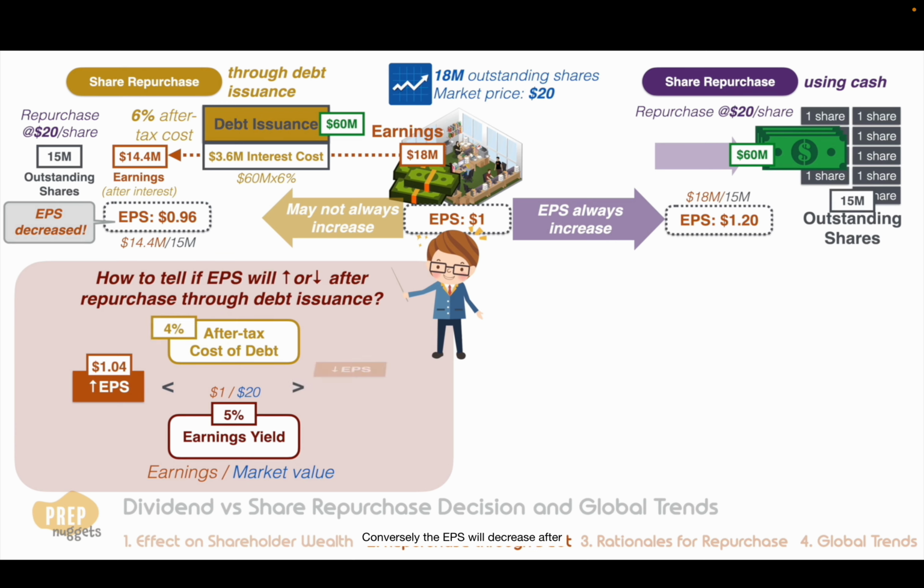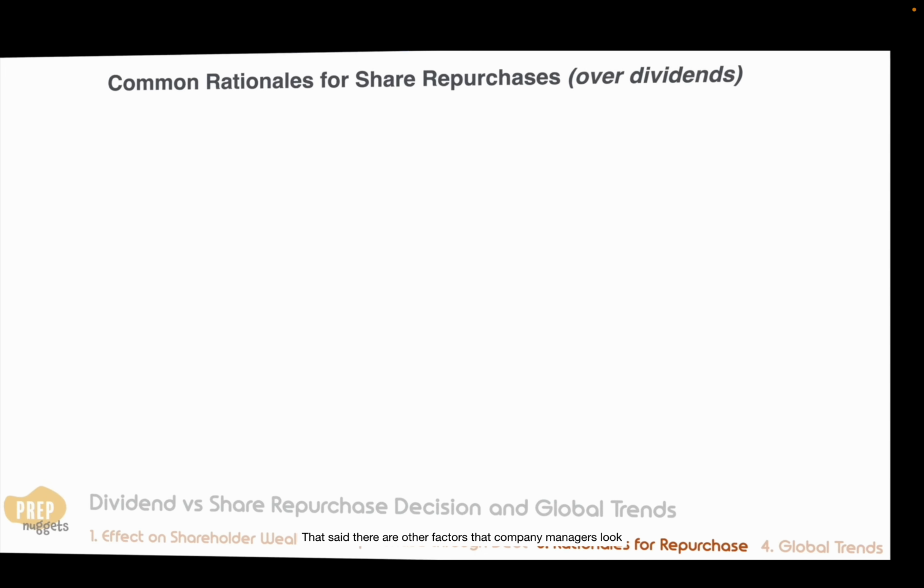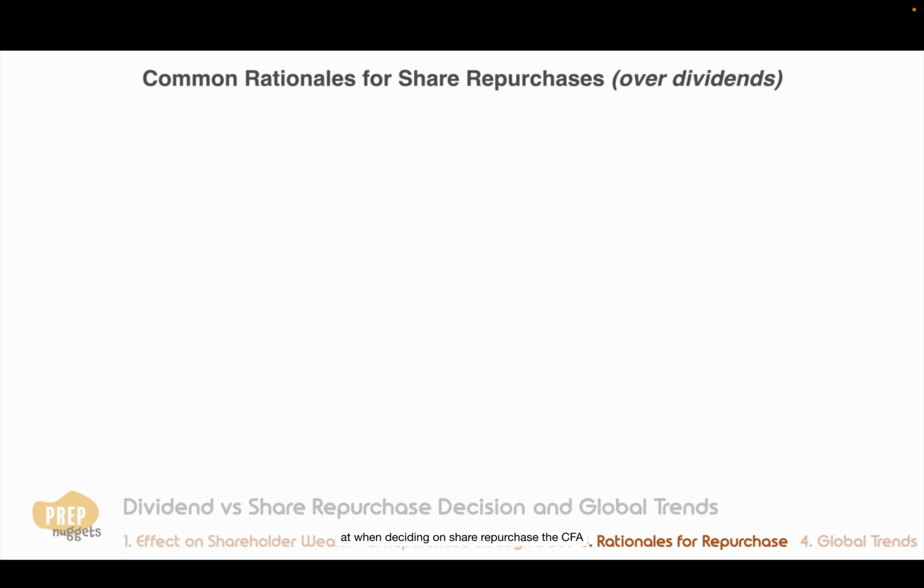Conversely, the EPS will decrease after the buyback if the cost of debt is greater than the earnings yield, like what we have here. So the consideration when deciding if share repurchase using additional debt is beneficial is to study the after-tax cost of debt. If it is higher than the current earnings yield, the EPS will be worse, and the shareholders' wealth may suffer. That said, there are other factors that company managers look at when deciding on share repurchase.